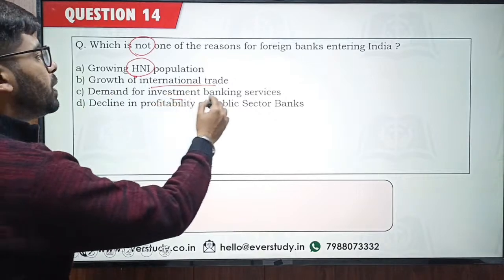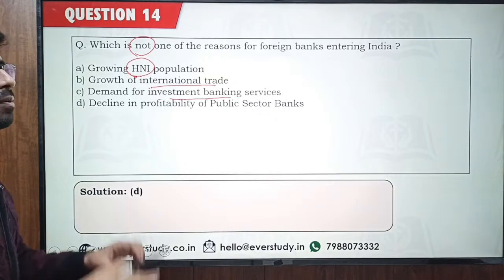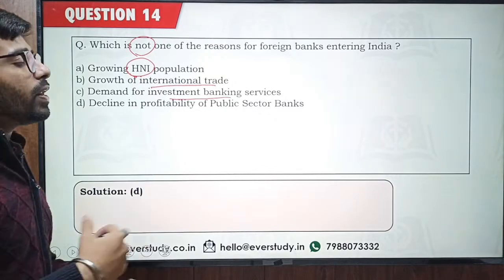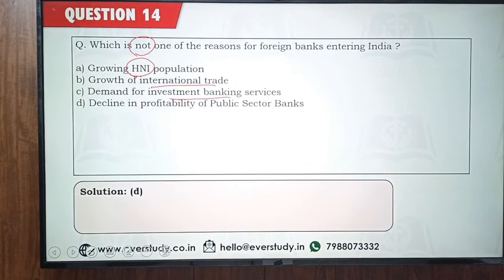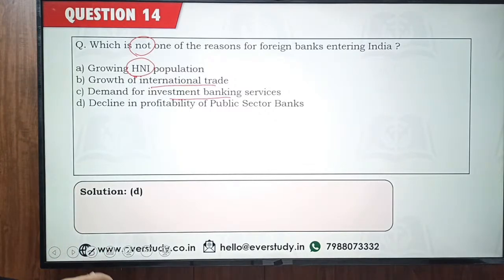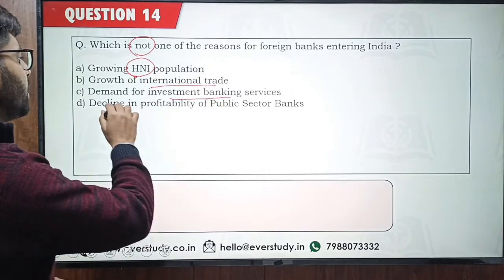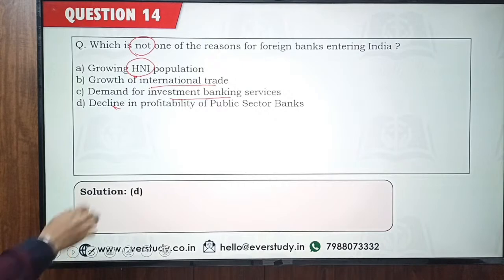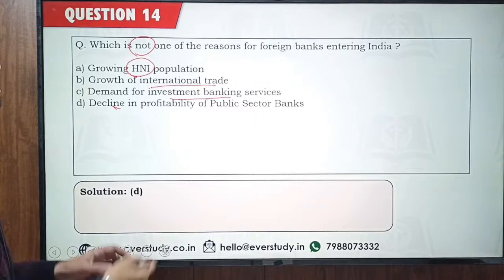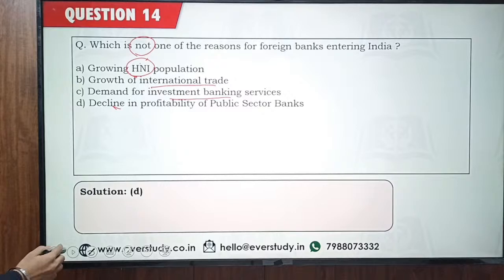And investment banking services, which were not the forte of the Indian banks but the foreign banks were already providing, so foreign banks entered India to cater to the investment banking demand. So B and C are the reasons. Decline in profitability of public sector banks is not one of the reasons. And I'm getting HNI's full form: high net worth individual. Absolutely, those who have a lot of money, high net worth individuals, wealthy individuals, you can say.